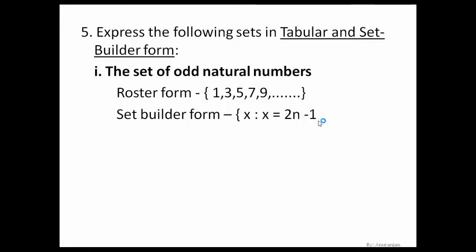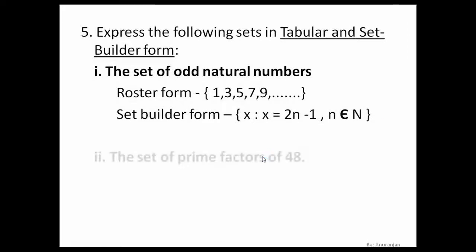Now here n, what is n? We need to mention, because I cannot take n as 0 because there is no element such as -1 here. So they should all be on the positive side, which means they are the odd natural numbers. So I can say n belongs to the natural numbers. Then only I'll start substituting n as 1, isn't it? So it will go on. We are not mentioning any range because it is an infinite set. It will go on. So here also we will not provide any range.